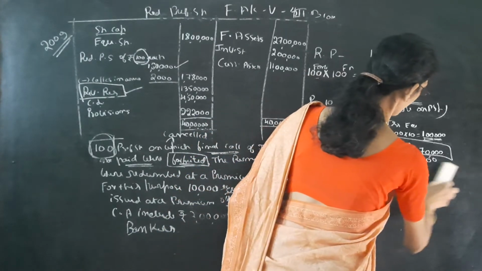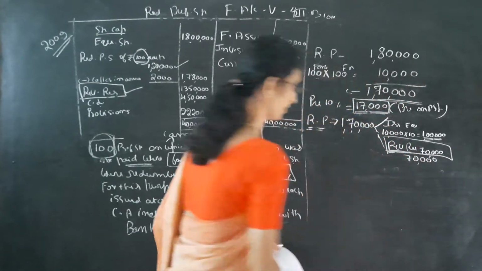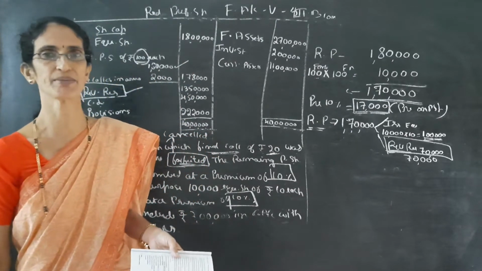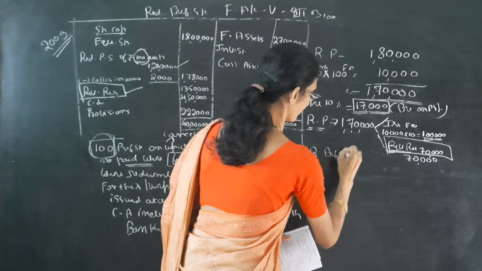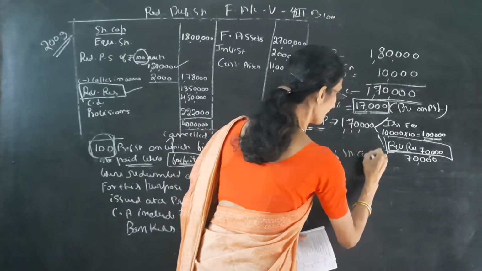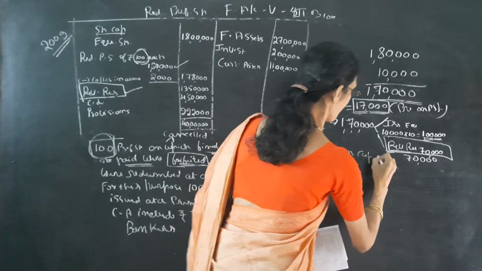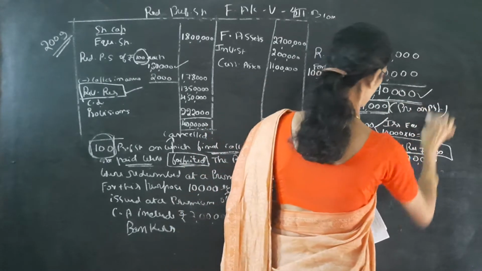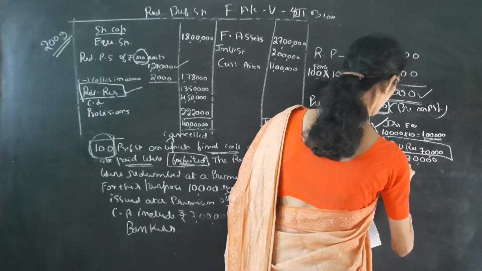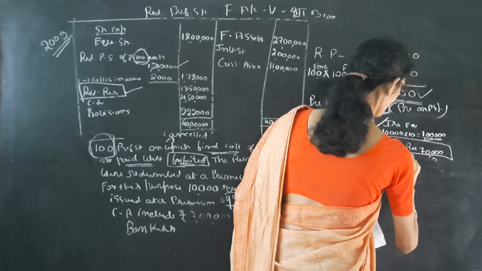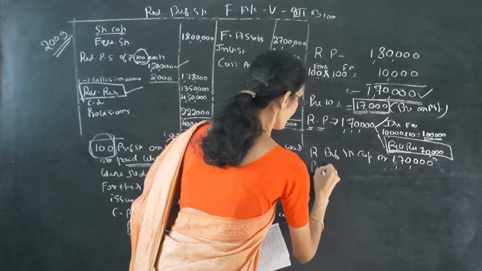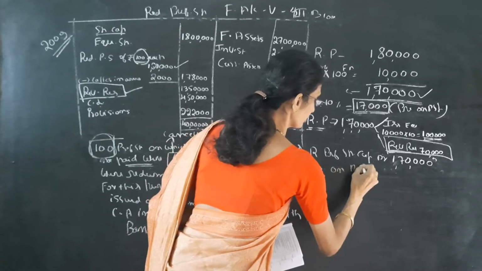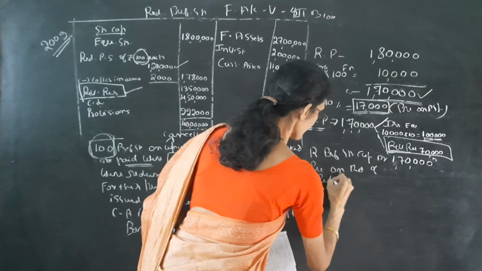Then as usual we have to transfer the capital and premium to the holders account. So redeemable preference share capital account debit. Capital account debit, here we have to redeem a total of 1,70,000. So premium is there, so we have to write premium on redemption of preference shares account debit.